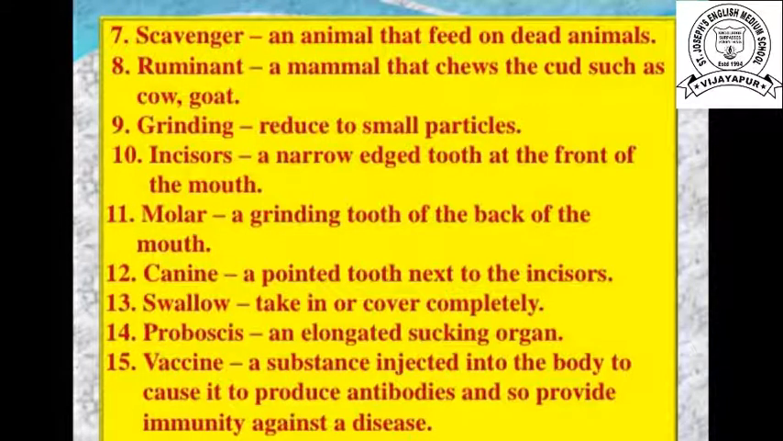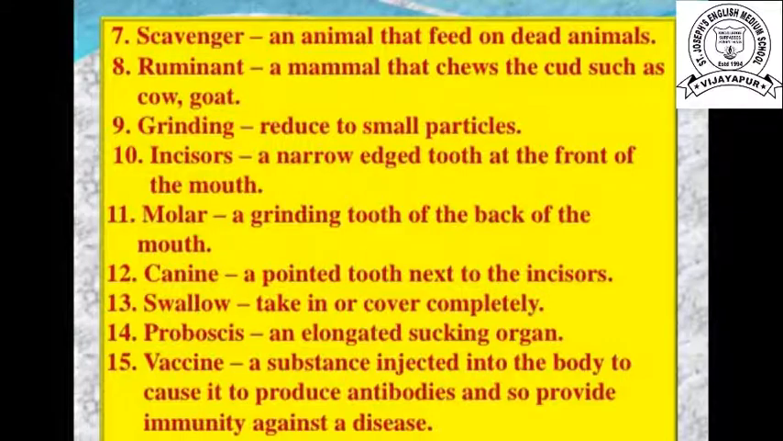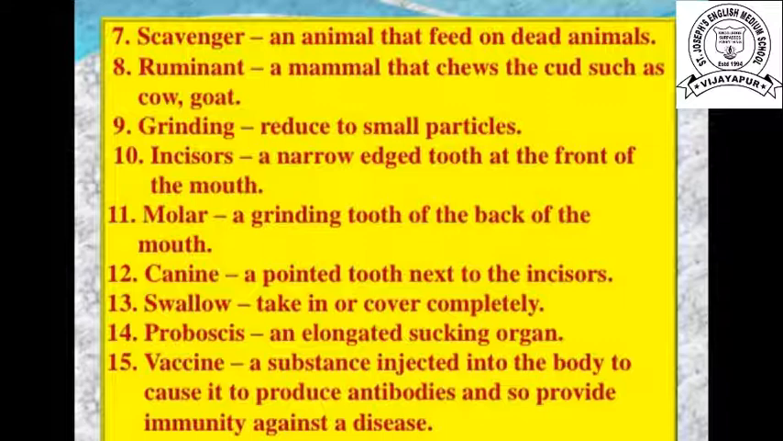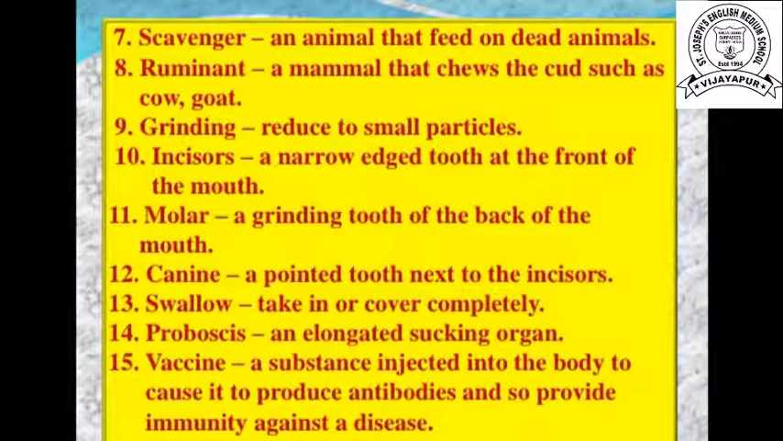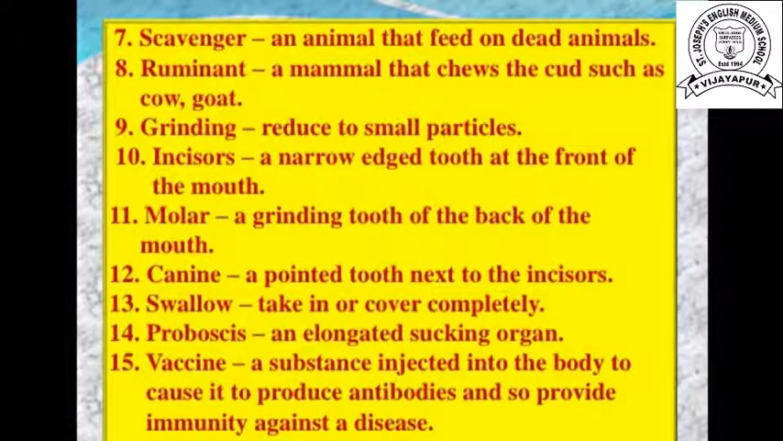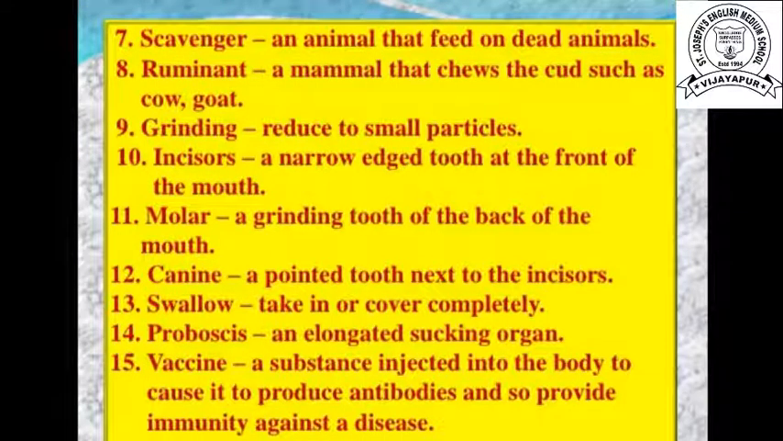Now the ninth one is grinding. Reduced to small particles. The molars can help in grinding. They can chew the food into small particles. The 10th one is incisors. It is one type of teeth. A narrow edged tooth at the front of the mouth. These incisors are present in the front of the mouth and they can cut the food.